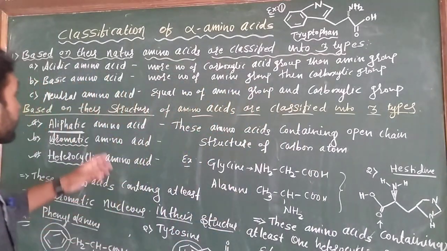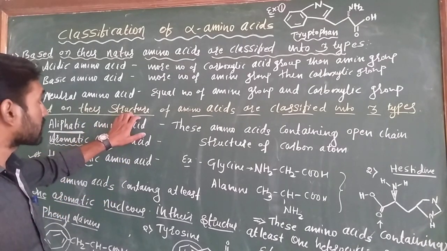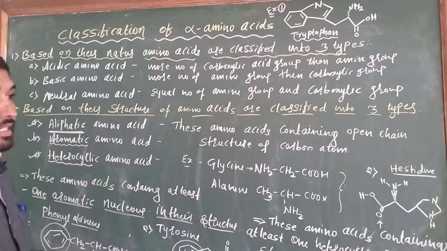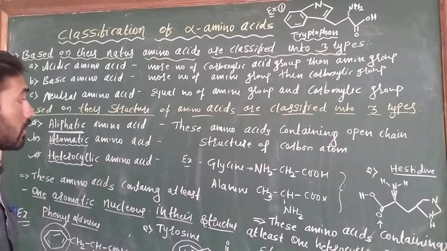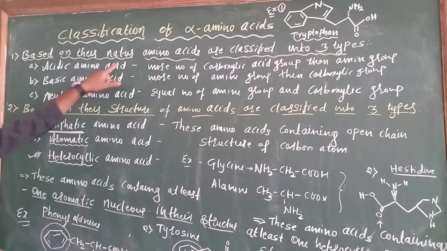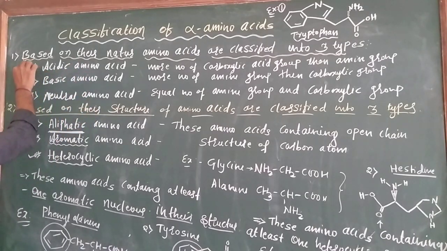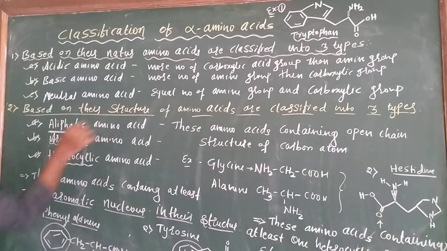These are classified based on their structure. Amino acids are classified into three types: aliphatic amino acid, aromatic amino acid, and heterocyclic amino acid. Based on their nature, they are classified into acidic amino acid, basic amino acid, and neutral amino acid. And based on their structure,